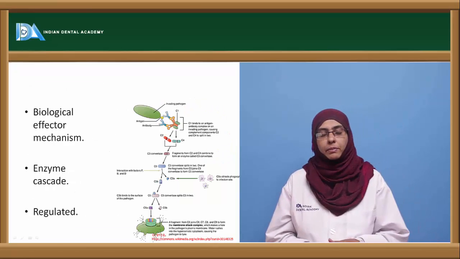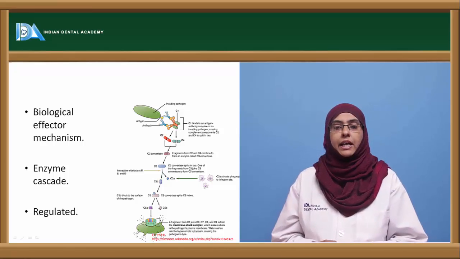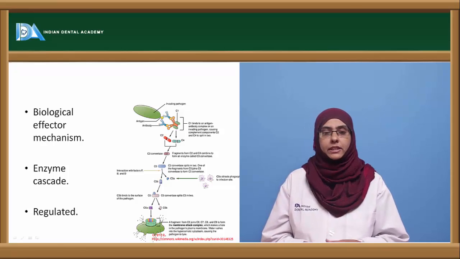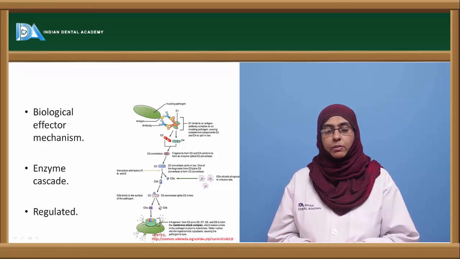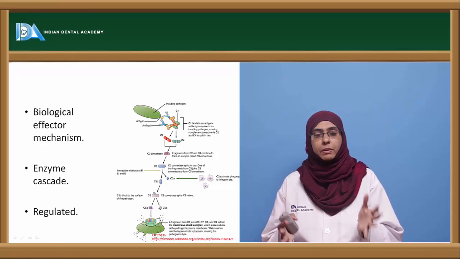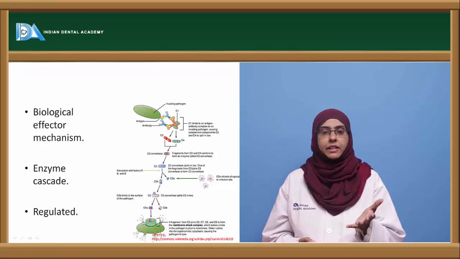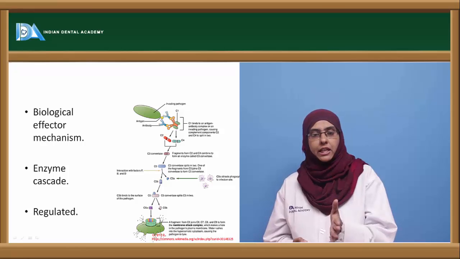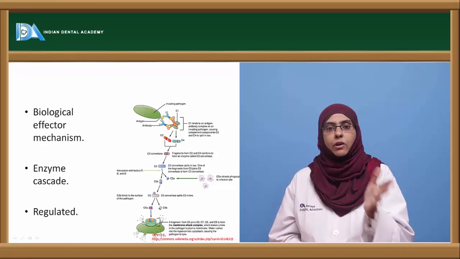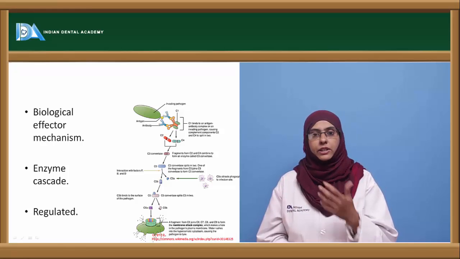These complement proteins usually carry out the biological effector mechanism by interacting with the antigen antibody complex or with the different immune complexes formed in the human body. They work in an enzyme cascade. This means that there are different complement proteins involved in this reaction, and one protein, once activated, becomes an enzyme and activates the other complement proteins until it brings about the lysis of that particular organism. Different complement proteins get activated one after the other in a cascade manner, and it is enzymatic in nature.